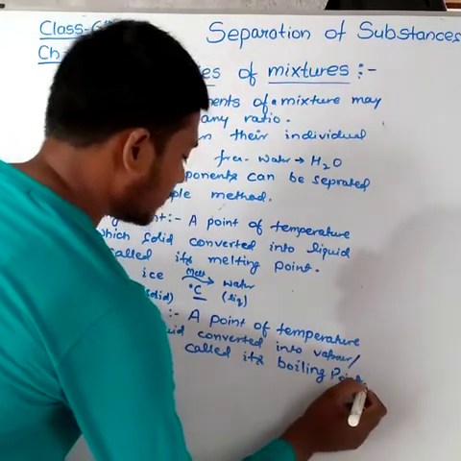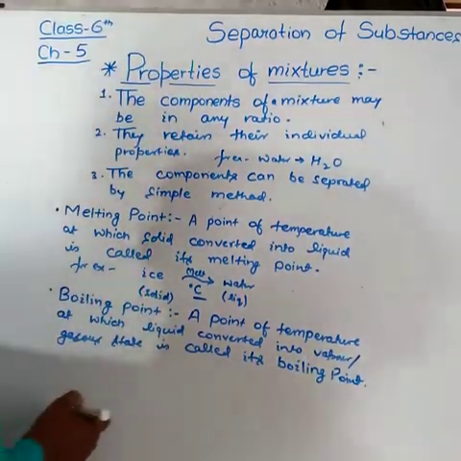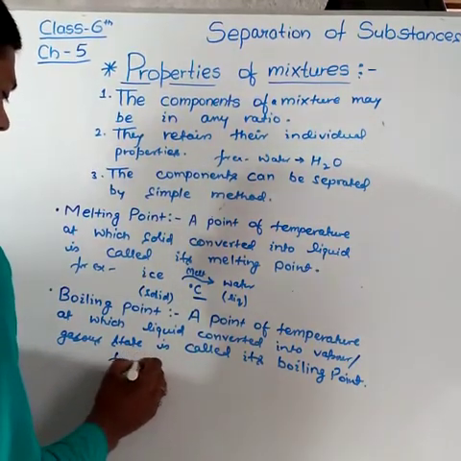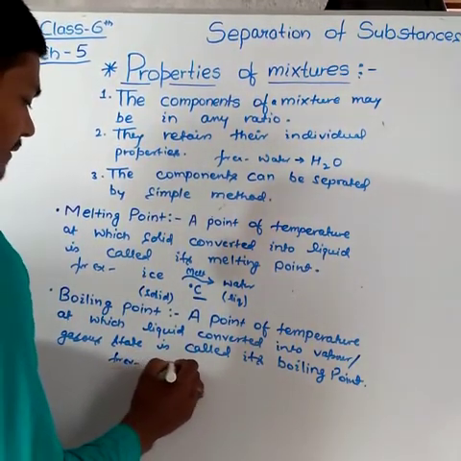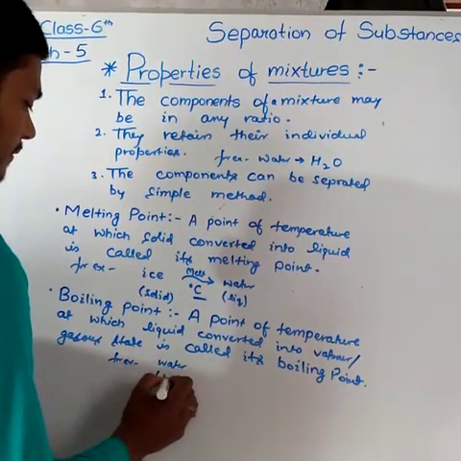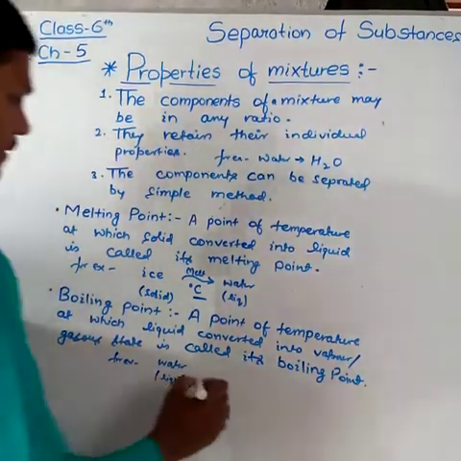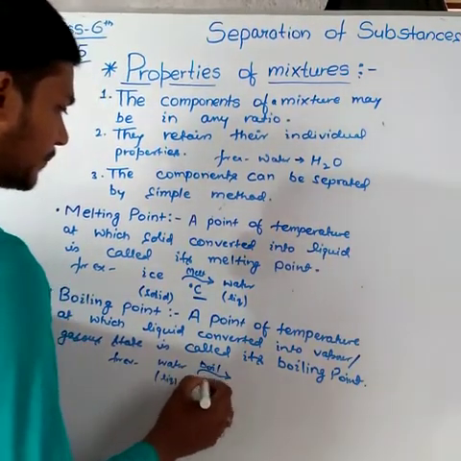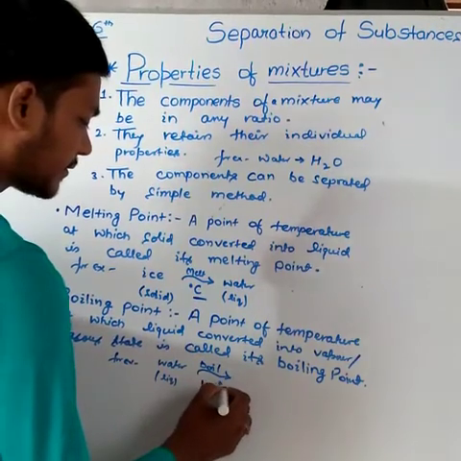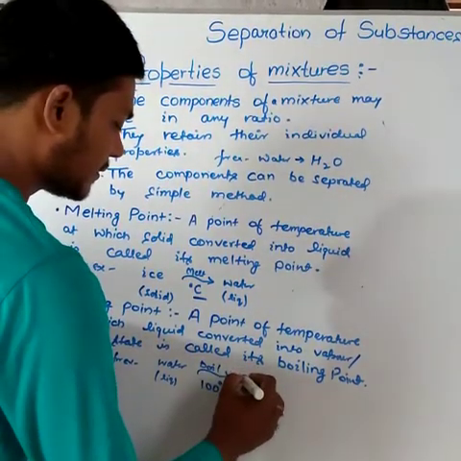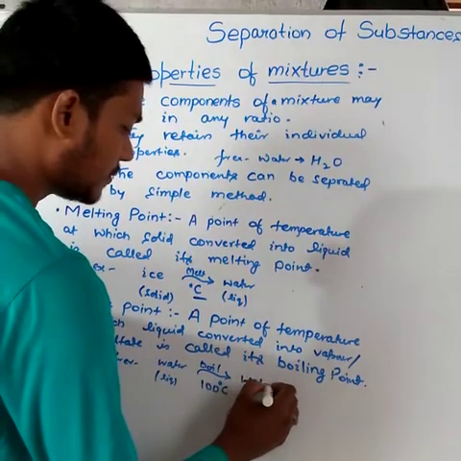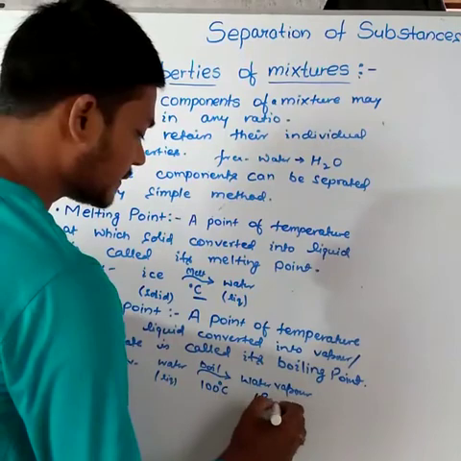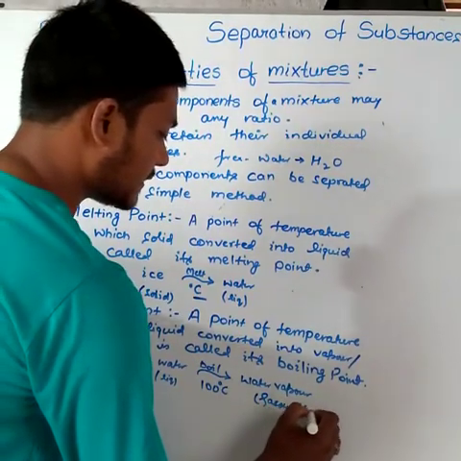Okay, let us talk about the boiling point of water. For example, water, a liquid, boils at 100 degrees Celsius and is converted into water vapor, which is in the gaseous state.